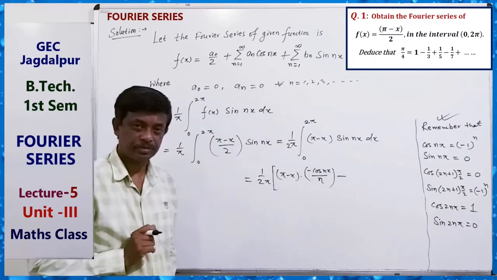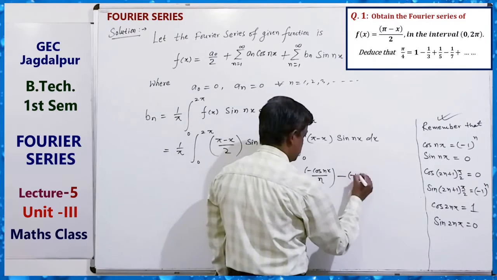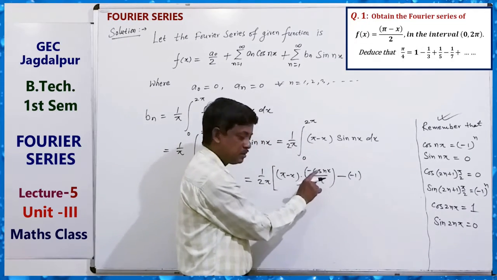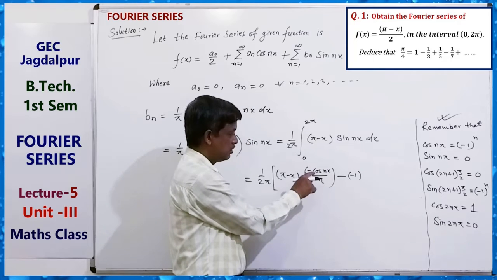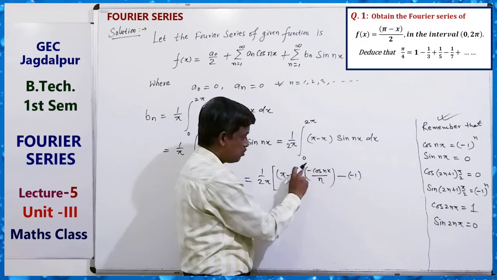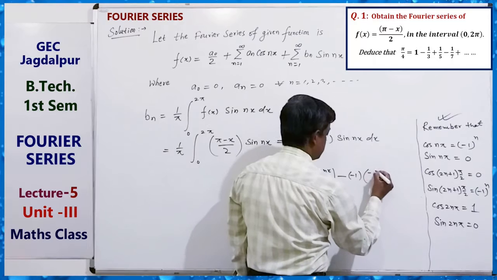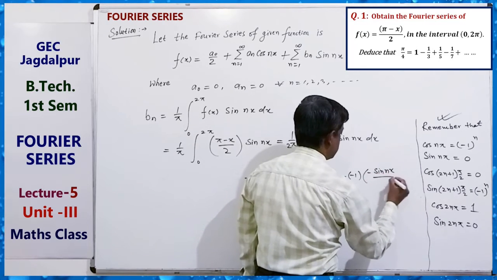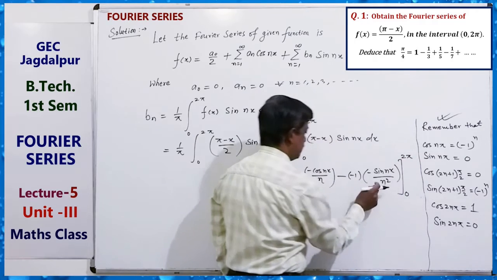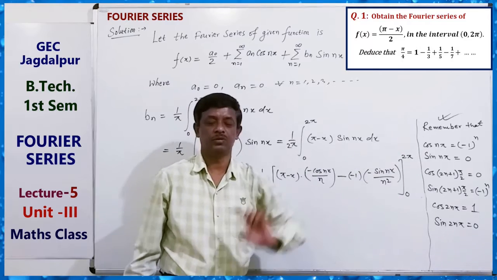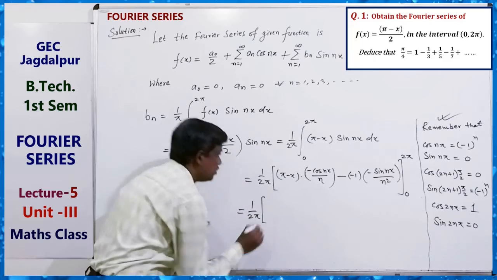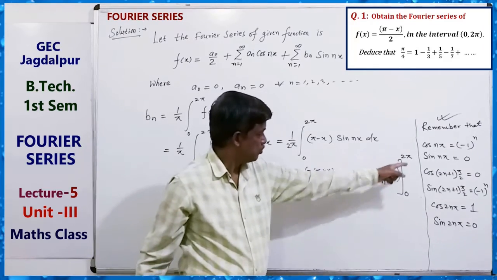Minus, differentiation of this is minus 1, integration of this again. So integration of sin is minus cos and integration of cos is sin, so minus sin nx by n square. Limit 0 to 2 pi. Here, the further term will be 0. So now solve it. 1 upon 2 pi, just use 2 pi.